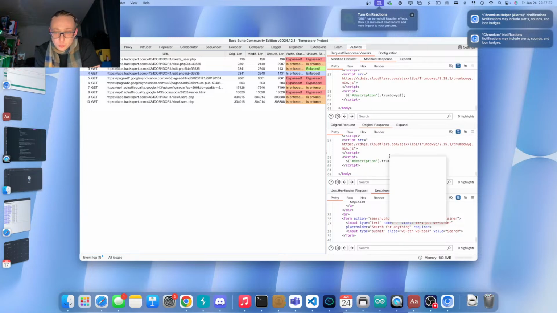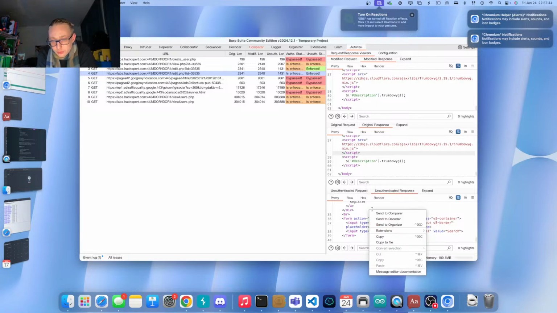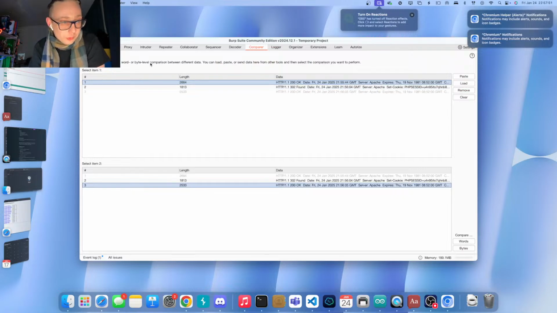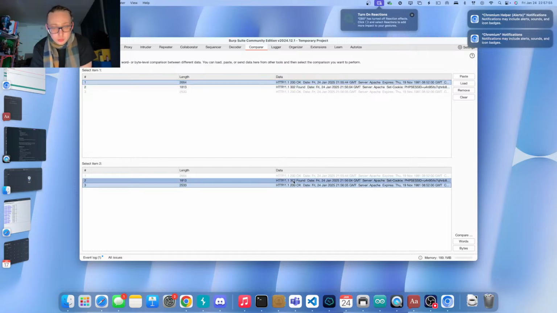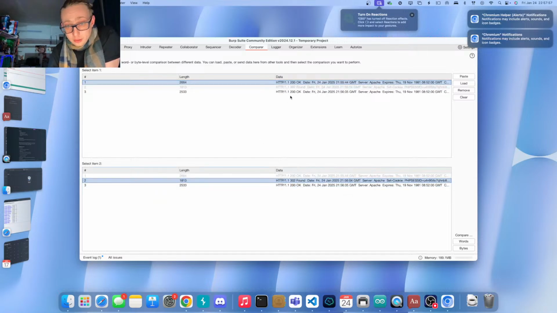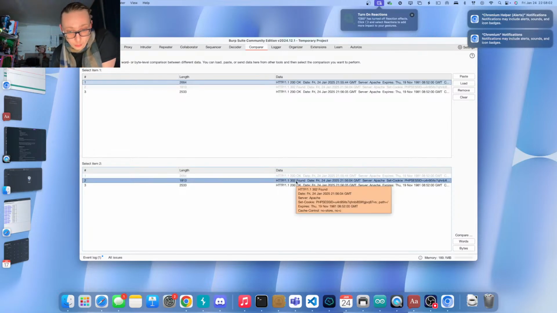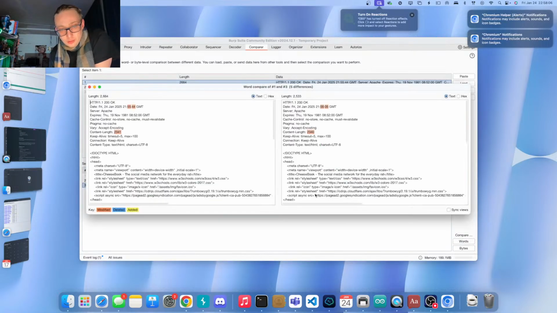And we can prove that. We can show the original response. We can send that to the comparer if we want to. And we can send the other one, the unauthenticated one, to the comparer. And then we can send the modified one to the comparer. So the first one was the normal one. Then we had to modify it. The unauthenticated says 302 redirection. So that status code is different. That's normal. Let's see what's different here.